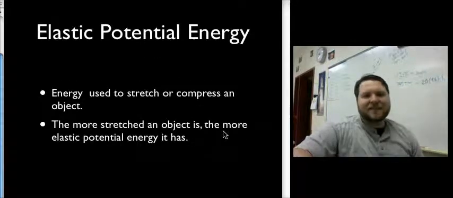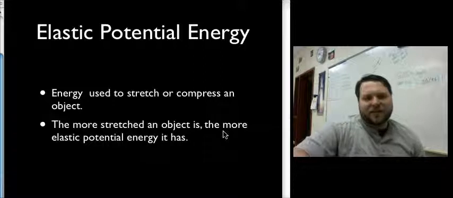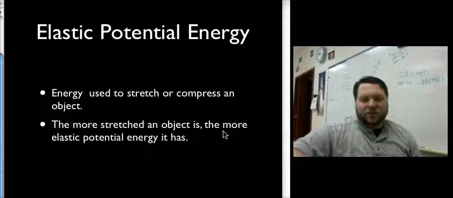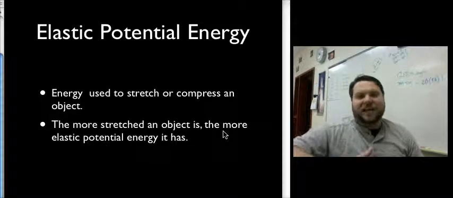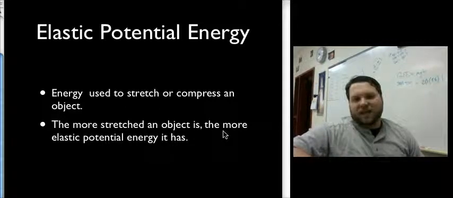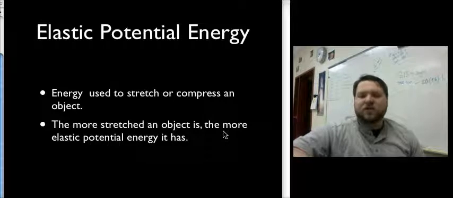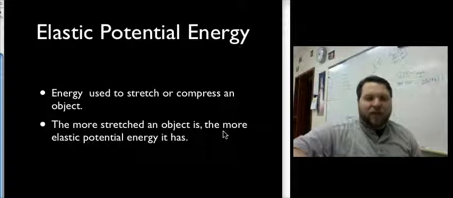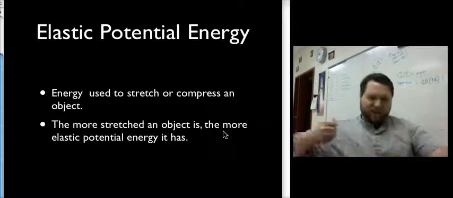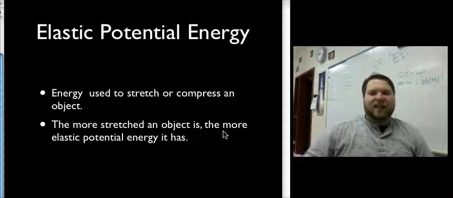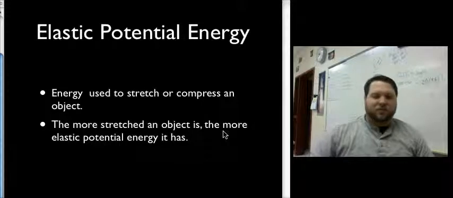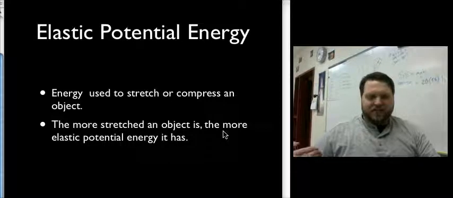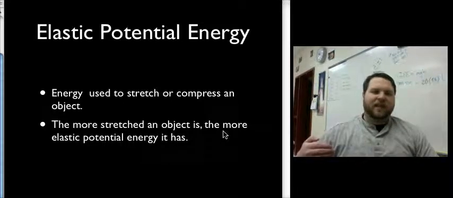All right, and the last thing on this, elastic potential energy is the energy that is due to stretching or compressing. Basically, when you take something and you change its shape, so we change the location of the outsides of it, the more stretched the object is, the more elastic potential energy. You can imagine drawing back the string on a bow, as in a bow and arrow. As you pull that back, you're changing the location of the string. And as you're changing the location, you're adding energy, because the more stretched that string becomes, the more elastic potential energy it has. So you're having to add energy to stretch out that bow.